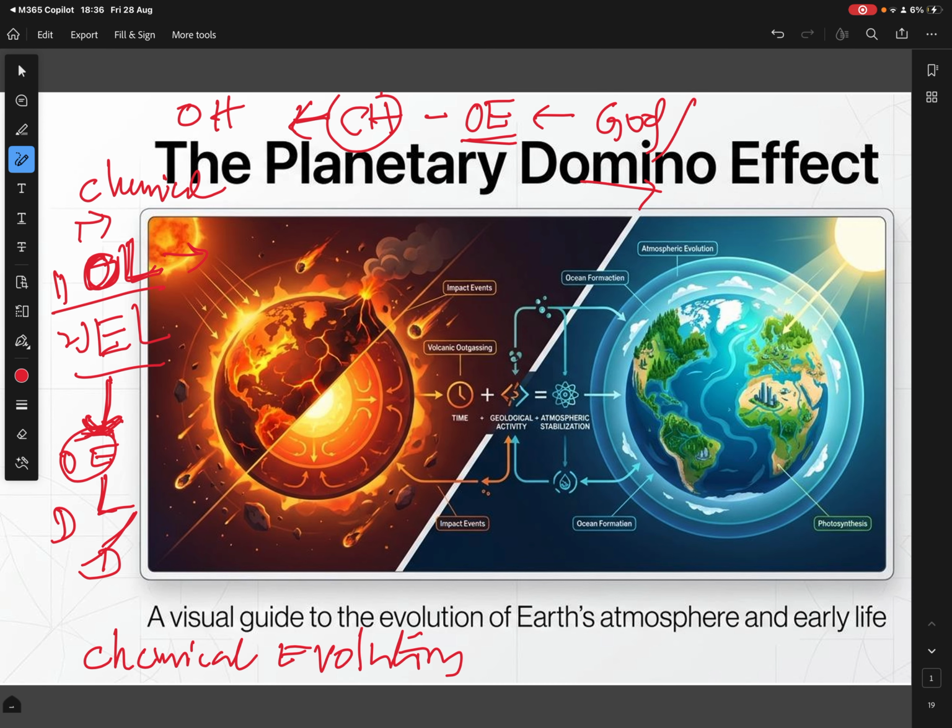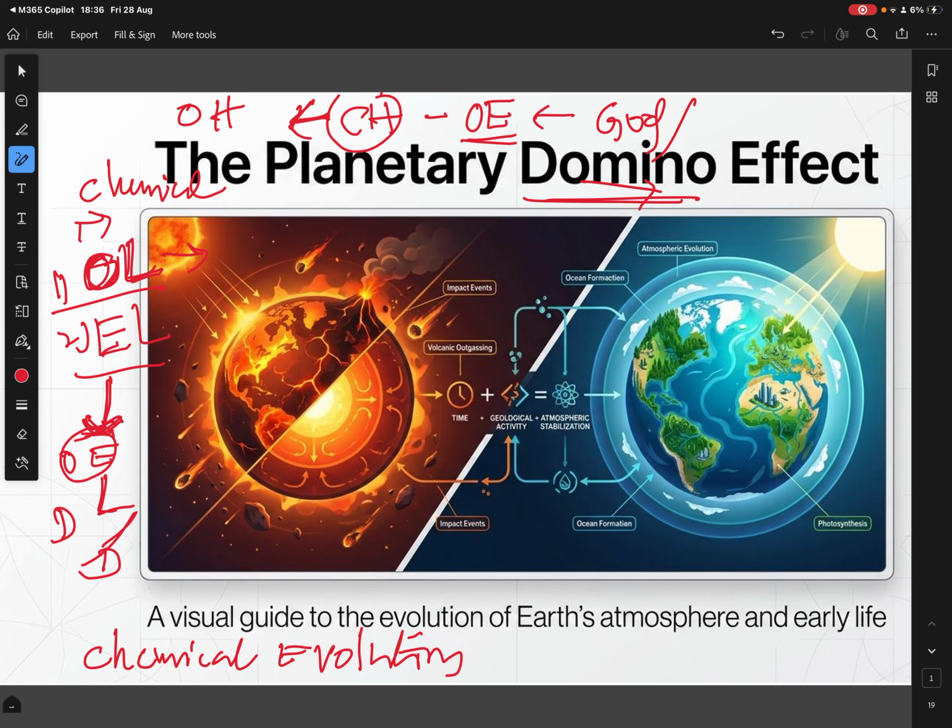Whereas the theories that support chemical evolution state that life started from organic molecules. The title of this figure is the planetary domino effect, because what a domino effect explains is that every incident results in another consequence.